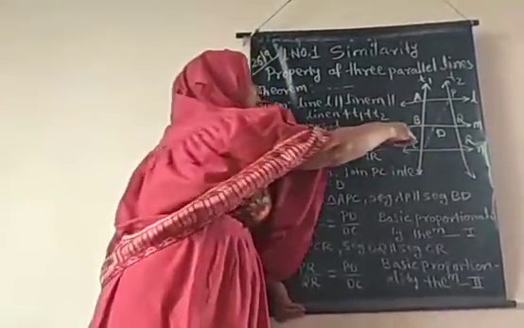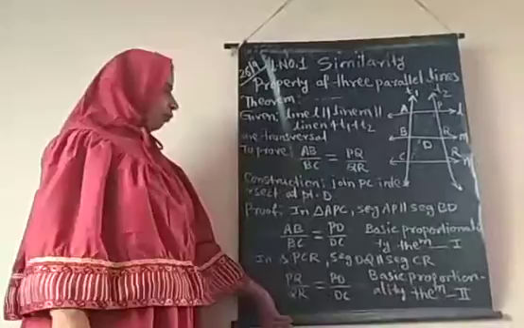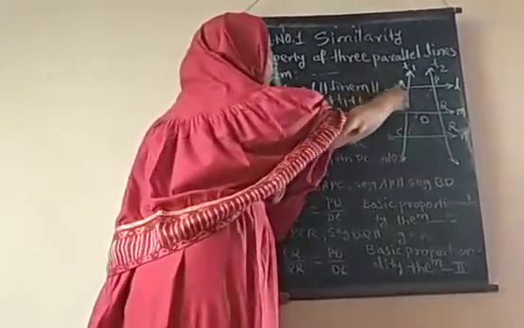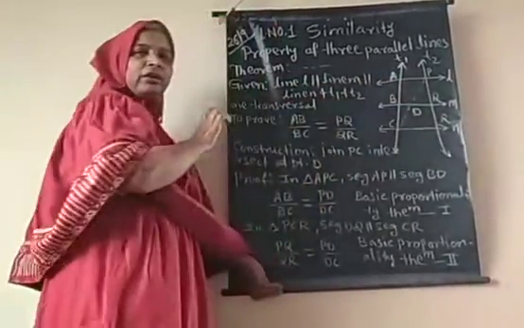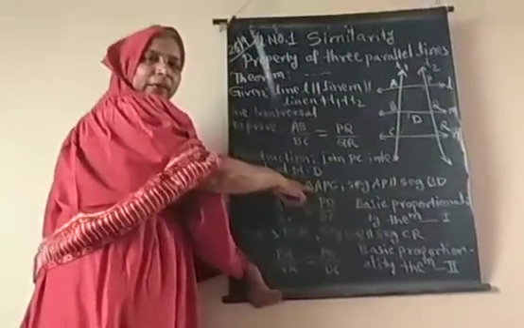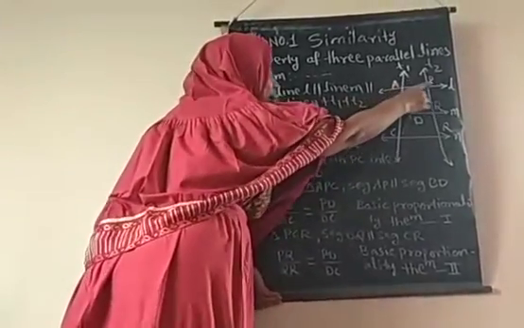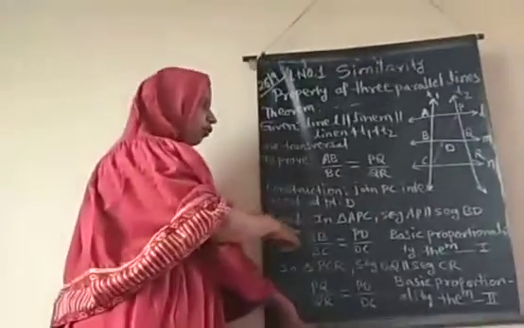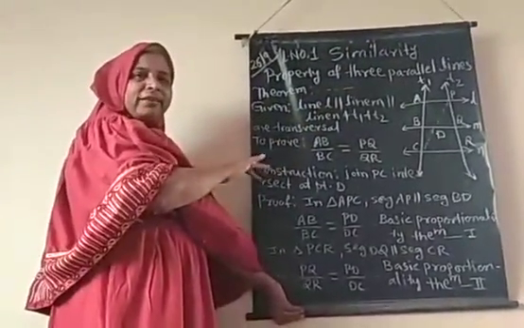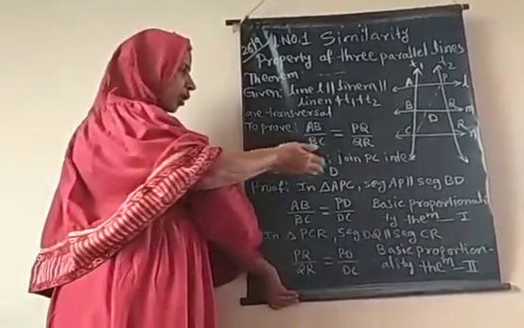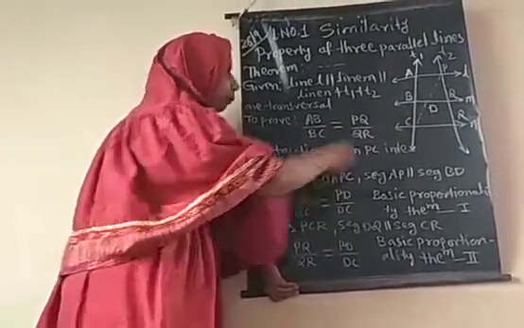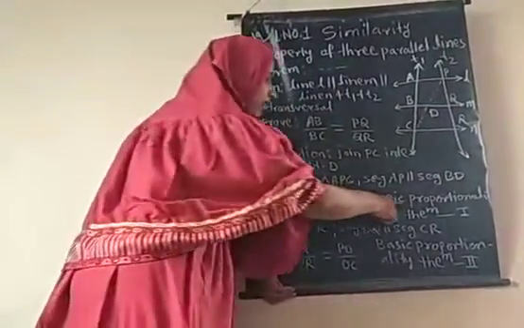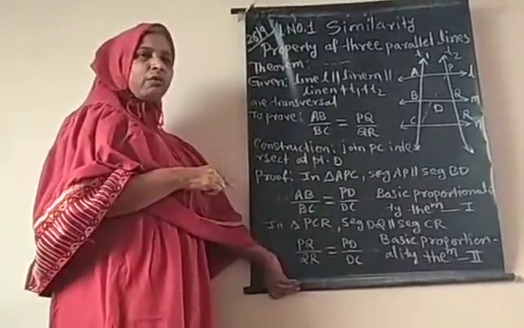This PC intersects line M at point D. Because of this construction, two triangles are formed, triangle APC and triangle PCR. First we consider triangle APC. In this triangle, seg AP is parallel to seg BD. Since the triangle has parallel sides, we can use the basic proportionality theorem. So AB upon BC is equal to PD upon DC by the basic proportionality theorem, equation number 1.